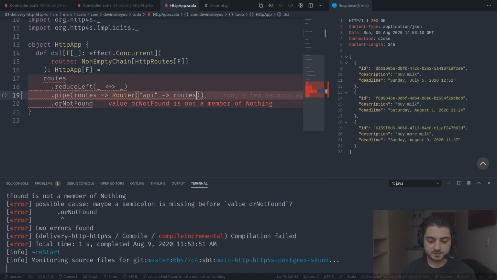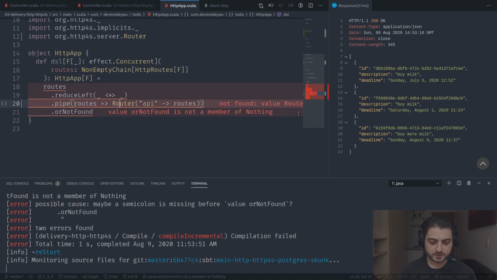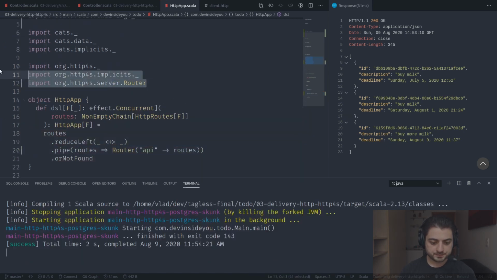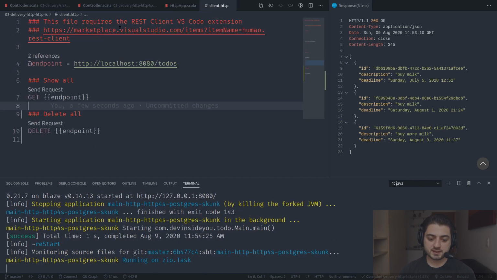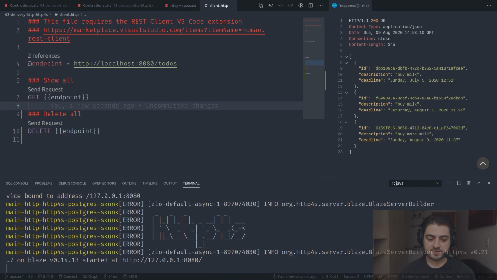Value orNotFound is not a member of nothing. Okay, it's 2 errors, probably because we don't have this import. Yeah, import Router, like this.